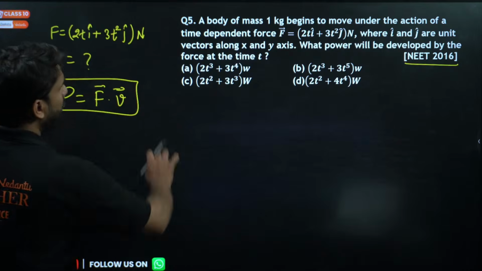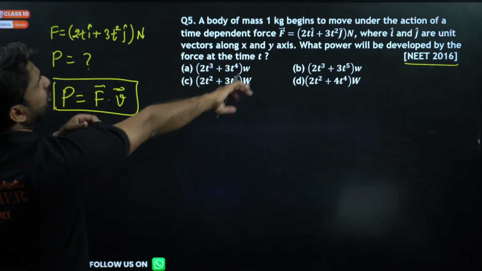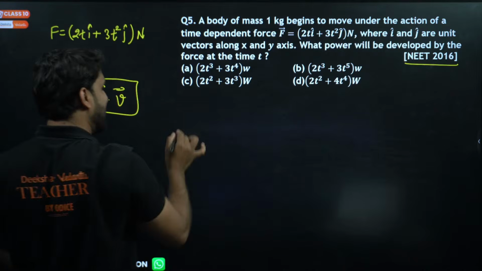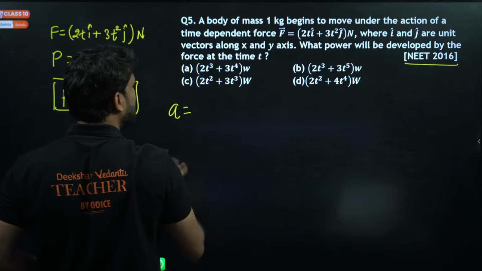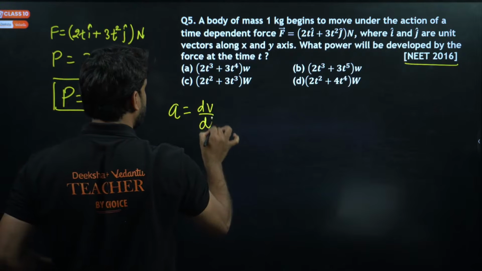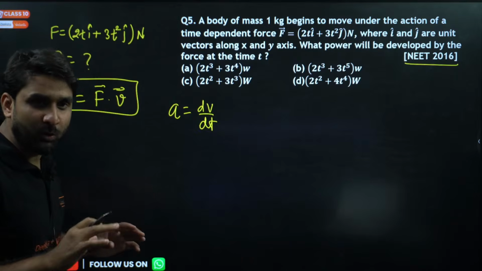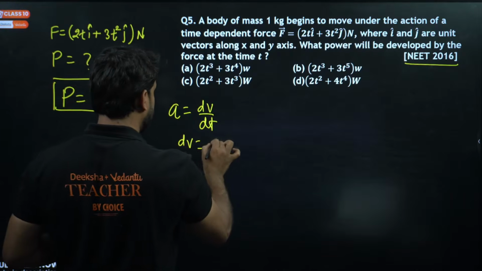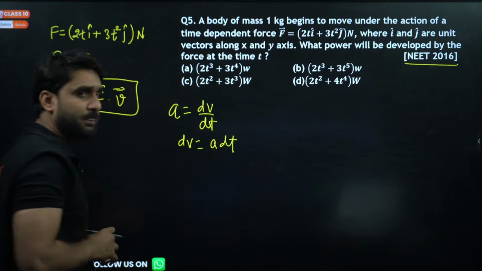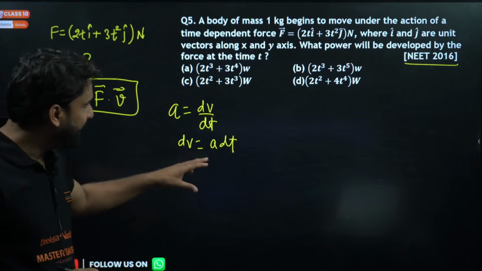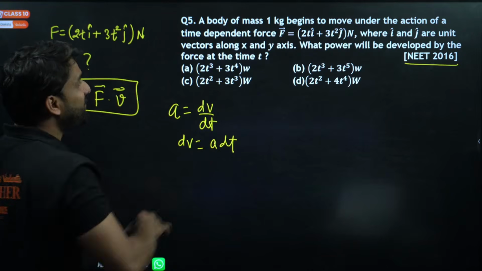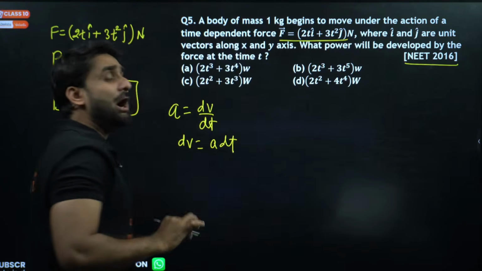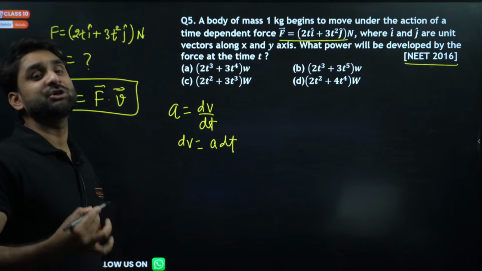So listen. If a 1 kilogram body begins to move under the action of a time dependent force, do you know, champion, acceleration is equal to dv by dt. Very good. And now dv can be written as a dt. So by using this time dependent force, how can we calculate acceleration, champion?